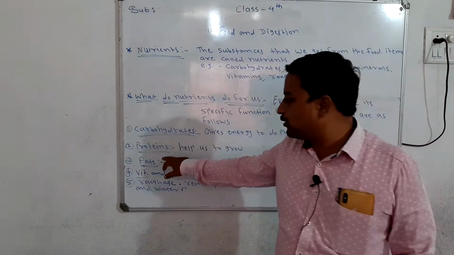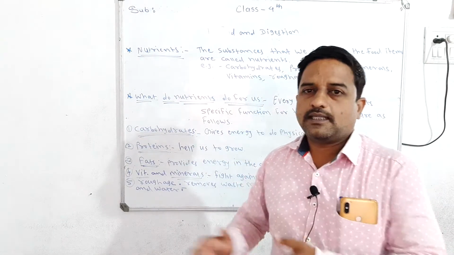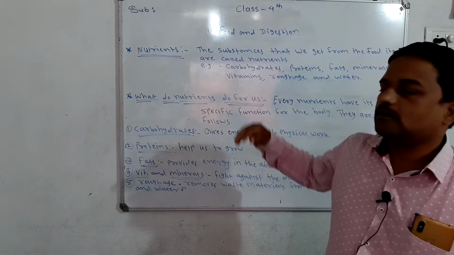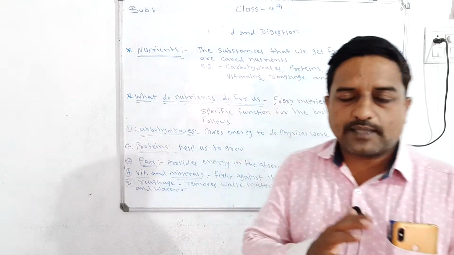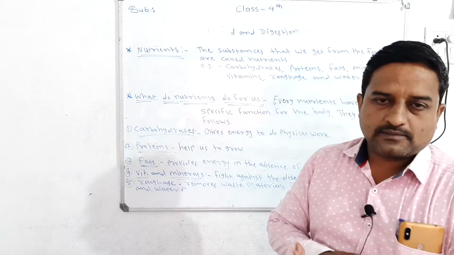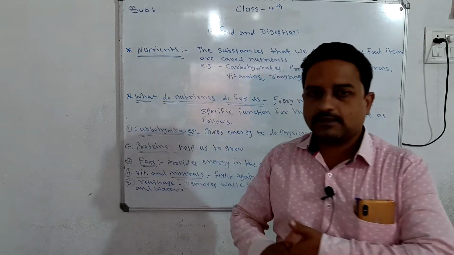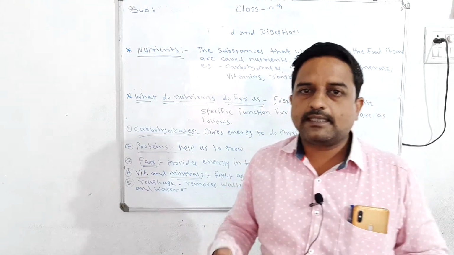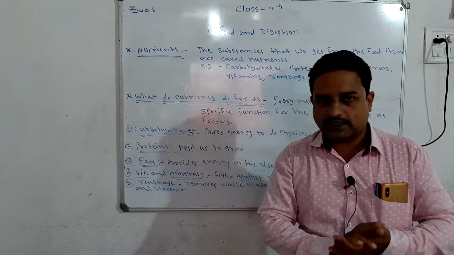Next one is proteins. Protein is also a type of nutrient which we get from our food items. So which are the food items that provide us proteins? Just like wheat, jowar, corn and bajra give us carbohydrate, there are some food items which give us proteins.